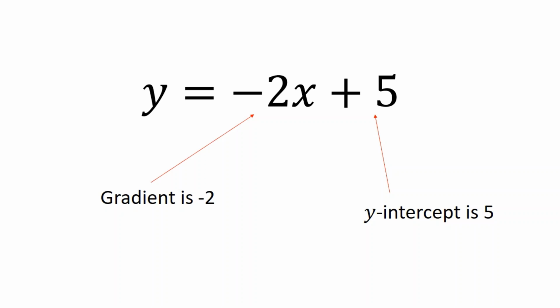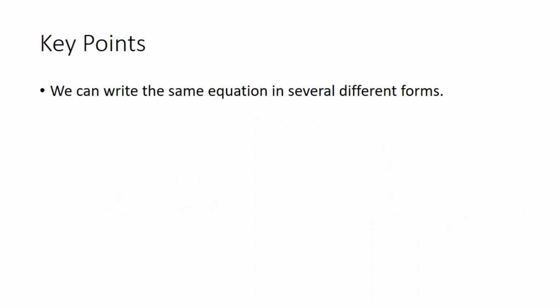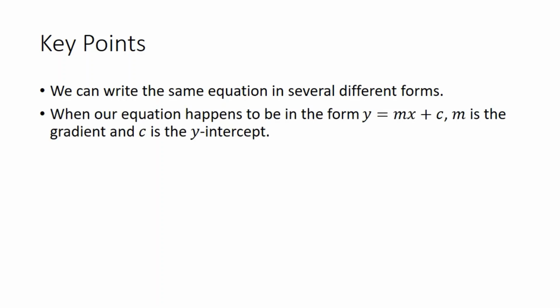Okay, the key points from this video. We can write the same equation in several different forms. So all of the equations I showed you before were fine. They were all just equations, but only some of them were of the form y equals mx plus c. When our equation happens to be in the form y equals mx plus c, then m is the gradient and c is the y-intercept. So we don't have to do any extra work to find those quantities.